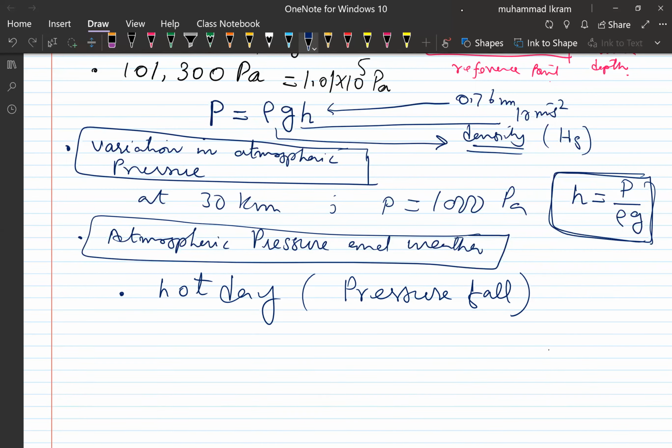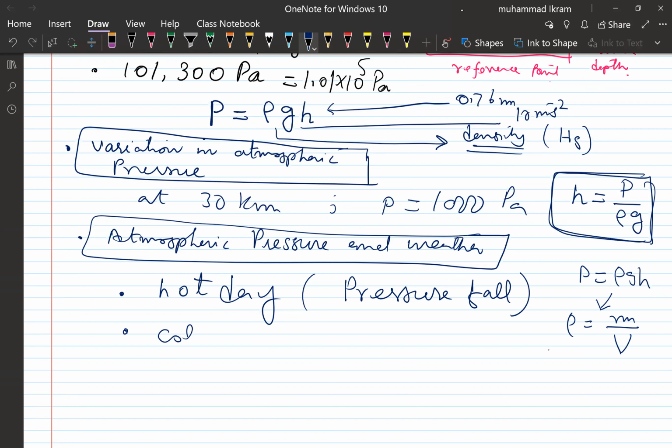Because you see, what is the pressure? As I told you, rho g h. Later on, inshallah, I will derive this equation. And now you see, what is density? Density is equal to mass per unit volume. So when the day is hot, the surrounding gases will expand. When they expand, the volume increases, density decreases, and the pressure decreases.